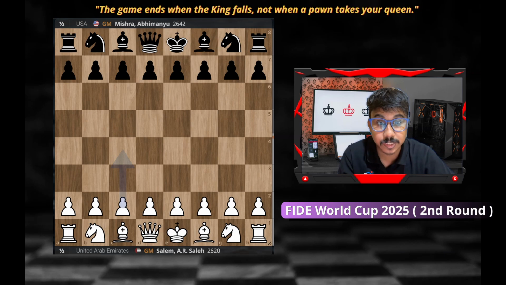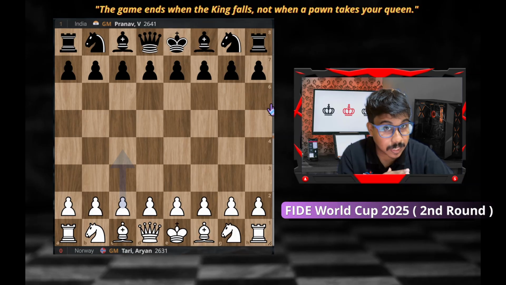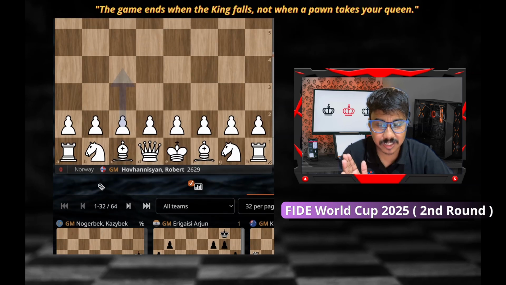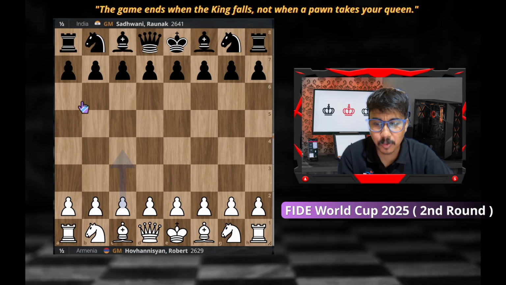And from this round, we'll see today the second round is going on. And from this round, we'll see that lots of games will go into the tie break, which will be happening tomorrow, and we might see lots of upsets in the second round. Another result I have to say is Aryan Tari, who lost against Indian Pranav V. So that's a big result for Pranav. Pranav is in excellent form in recent days. He made a very good comeback here. Sadhwani Raunak made a draw, and yeah, that's all about round 2 game 1.